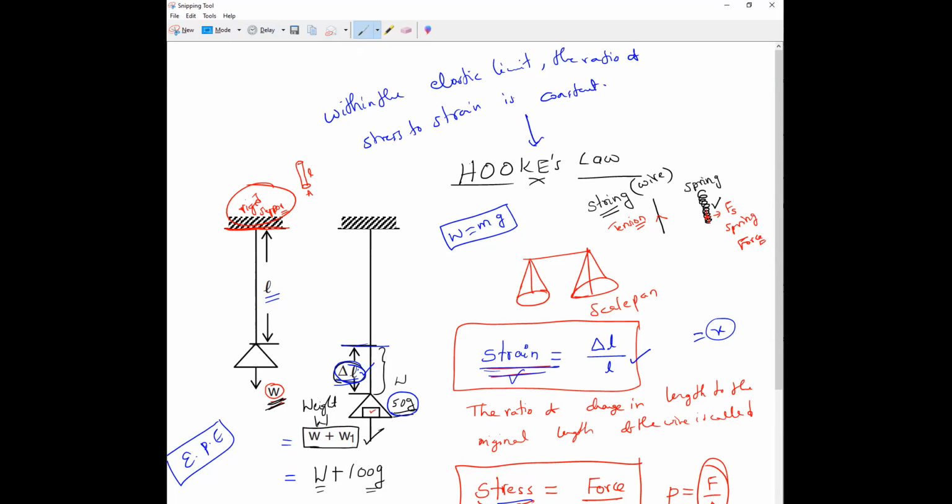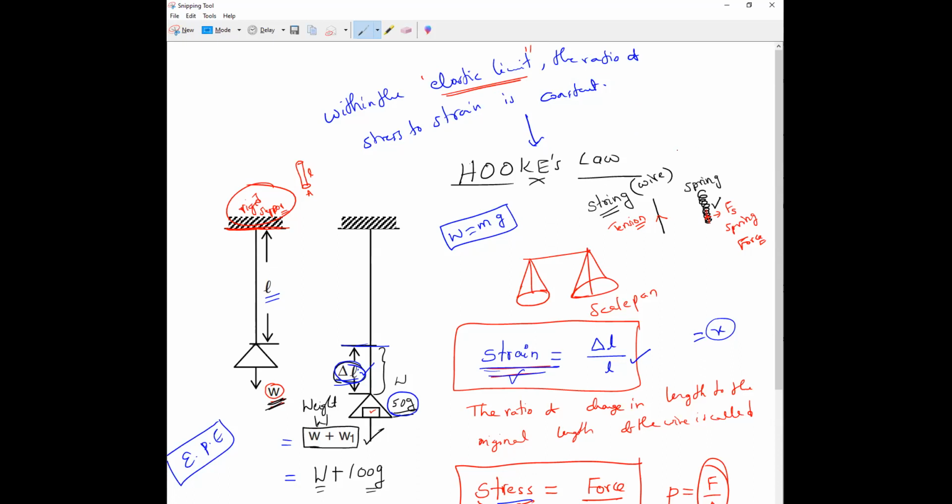I'm giving a chance to the girls. Can you tell me the relationship between stress and strain? Within the elastic limit, the ratio remains constant. Means both are directly proportional or inversely proportional to each other? Inversely? How inversely?